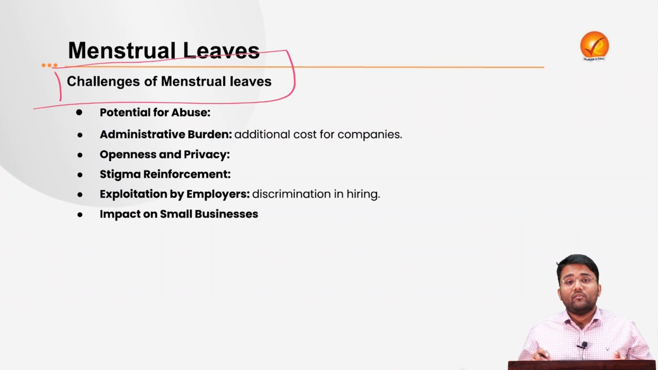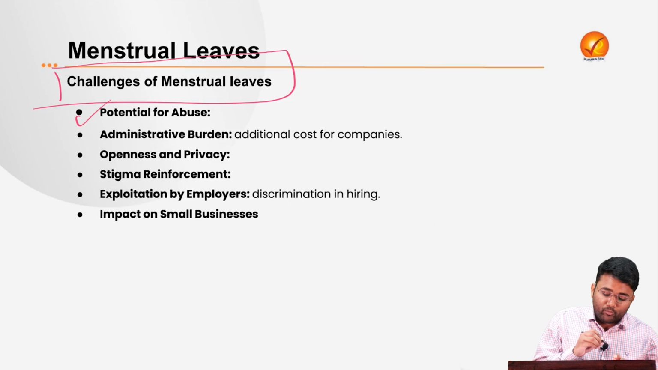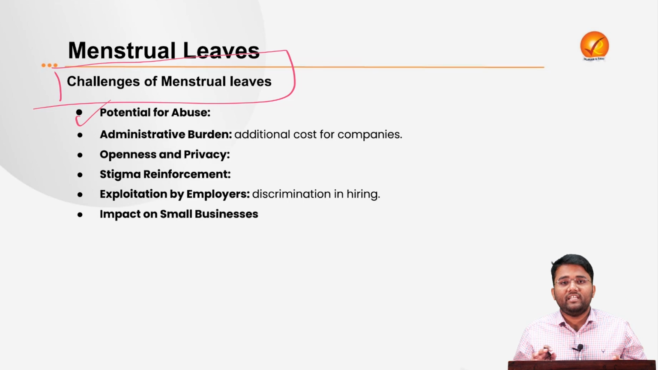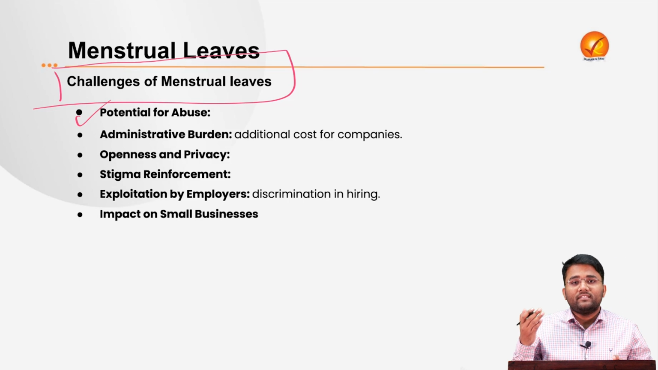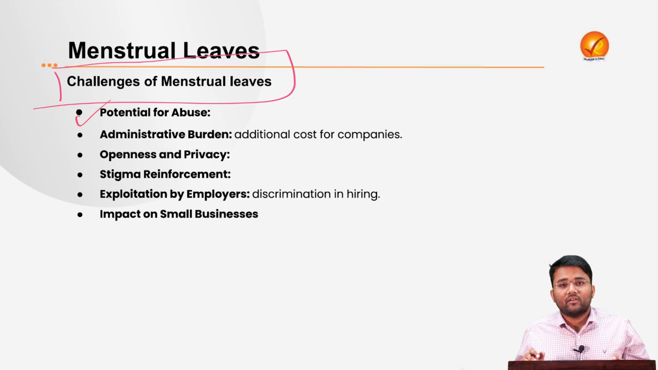Now we will look into what the challenges are if we provide menstrual leaves as a matter of right. First is the potential for abuse. It is very difficult to ensure whether a person is speaking honestly or not. So there might be potential for abuse when we provide this as a matter of right.